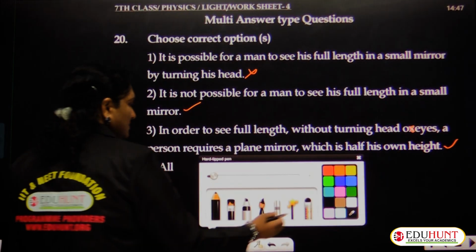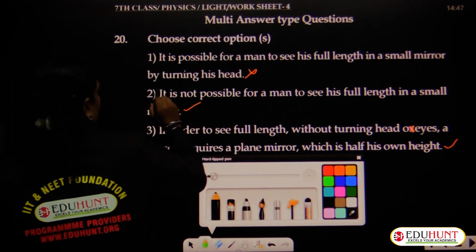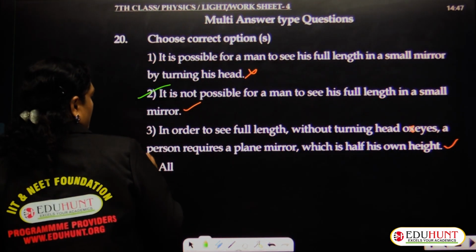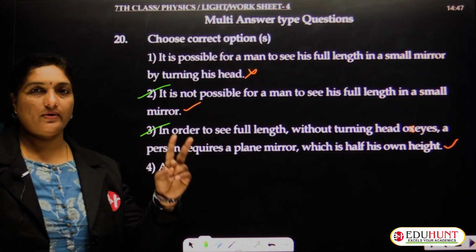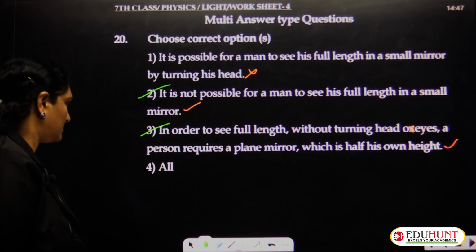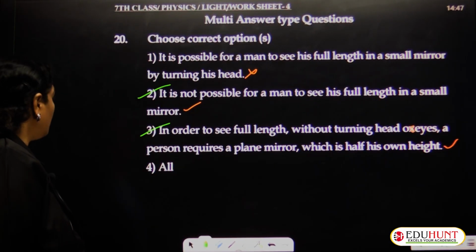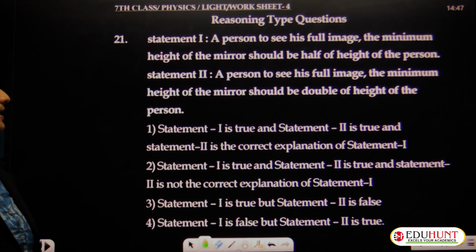What are the two statements, children? The second statement as well as the third statement are true. So in this multiple answer type question, we have two correct statements. Now moving to the next question, a reasoning type question.